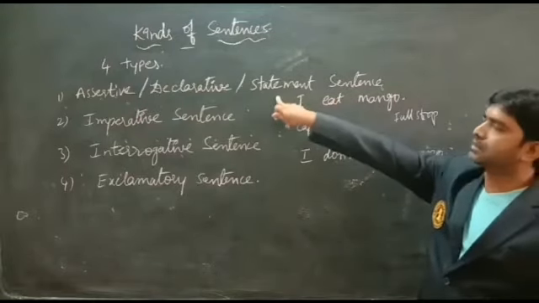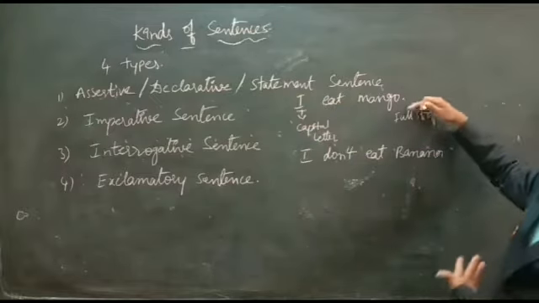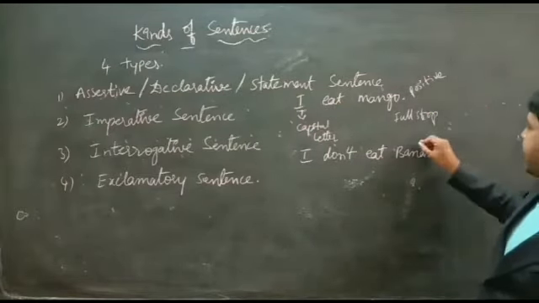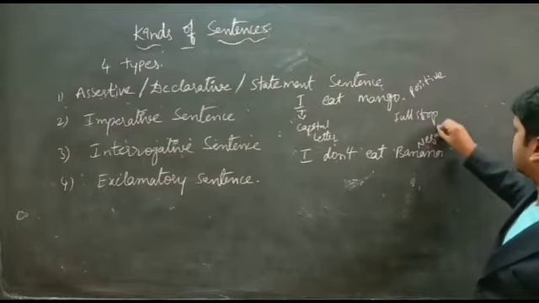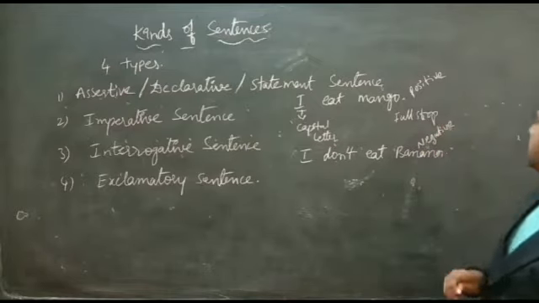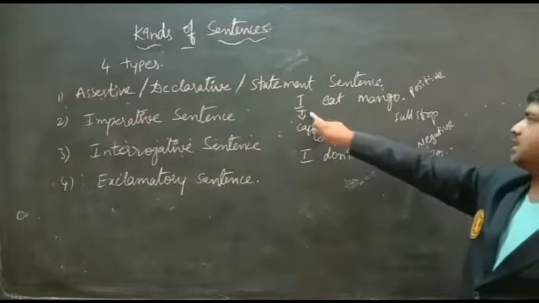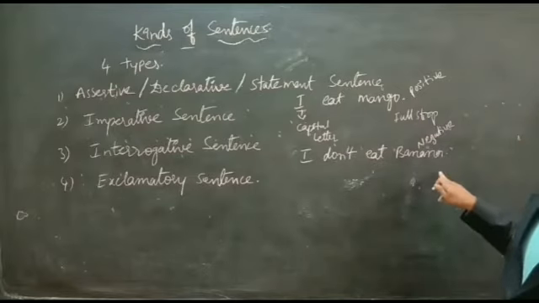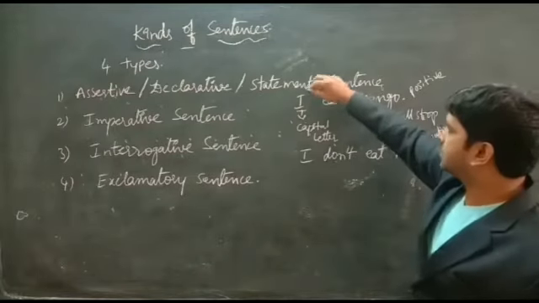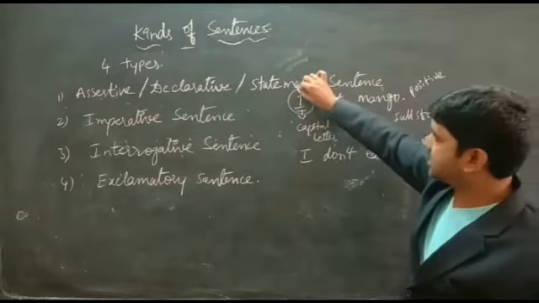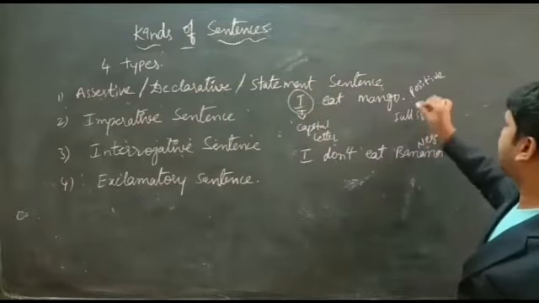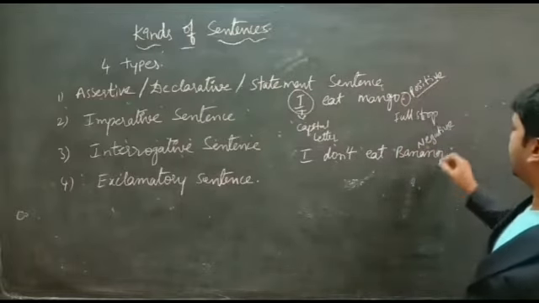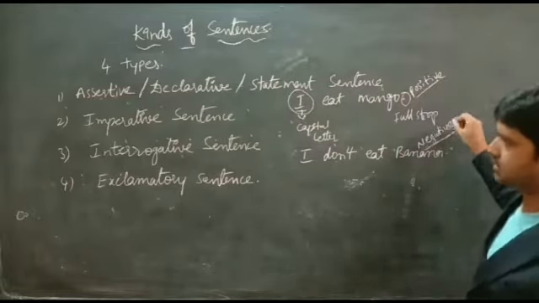Here in these types of sentences, positive and negative also possible. First sentence, I eat mango. Second, I do not eat banana. Here, remember that the sentence begins with a capital letter and ends with full stop. Possibility of making positive and negative type sentences.